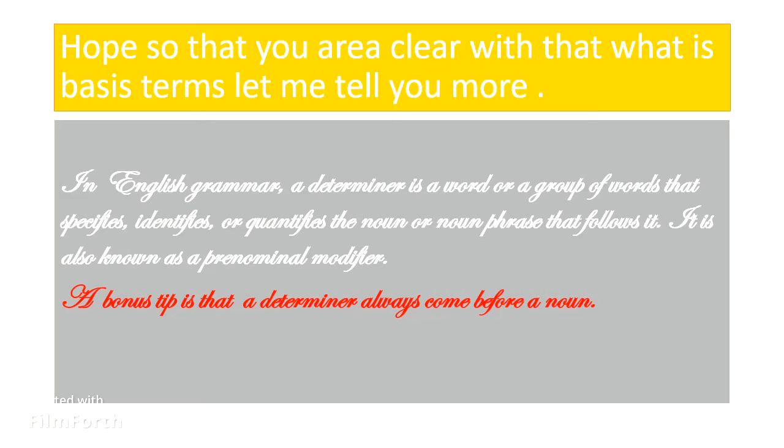So in English grammar, a determiner is a word or a group of words that specifies. This is the most important thing if you are in childhood, in school life, you have to learn this. A determiner is a word or a group of words that specifies, identifies, or quantifies the noun or noun phrases that follows it. Now you might be thinking, why noun? This you will know in the following slides.